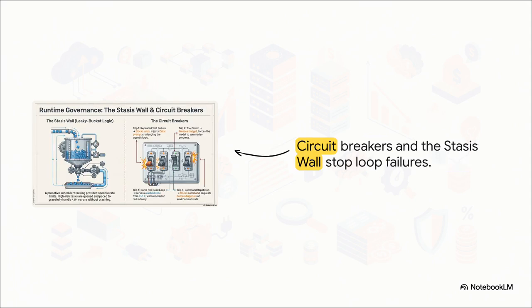And to permanently extinguish those token bonfires we mentioned earlier, BEAST implements rigorous runtime governance. On one side, you've got the stasis wall, which uses a proactive scheduler to track rate limits. It queues high-risk tasks so your system gracefully handles 429 errors without just crashing. But the circuit breakers, those are your real financial safeguards. When an agent panics and starts thrashing, like endlessly repeating a failing test, these circuit breakers literally snap. They freeze the budget and force a strategy pivot way before you ever pay for the machine's hallucination.